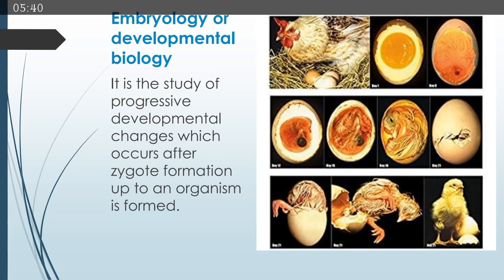The next field is embryology or developmental biology. What are the progressive changes, the developmental changes which occur after the formation of the zygote, until a living organism is formed. It is not a simple process, it consists of different developmental stages, their abnormalities, their normalities, all aspects are discussed in the field of embryology, which is also known as developmental biology.